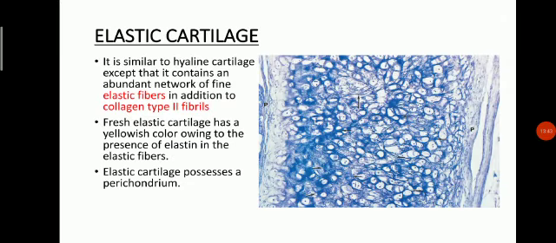Now coming towards the next, the elastic cartilage. Its structure is similar to hyaline cartilage, except that it contains an abundant network of fine elastic fibers in addition to collagen type 2 fibrils. Fresh elastic cartilage has a yellowish color owing to the presence of elastin in the elastic fibers. Elastic cartilage possesses a perichondrium. This is the perichondrium. On each side we can see the perichondrium, and the cells, chondrocytes, are present in the lacunae.